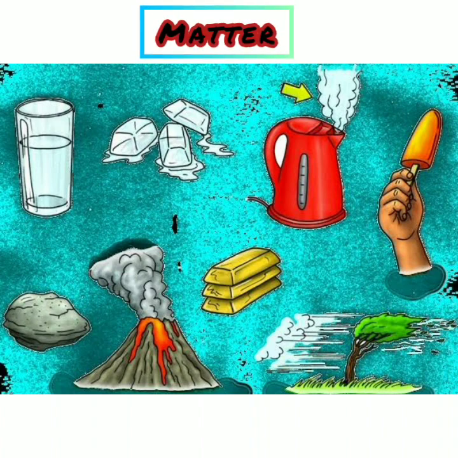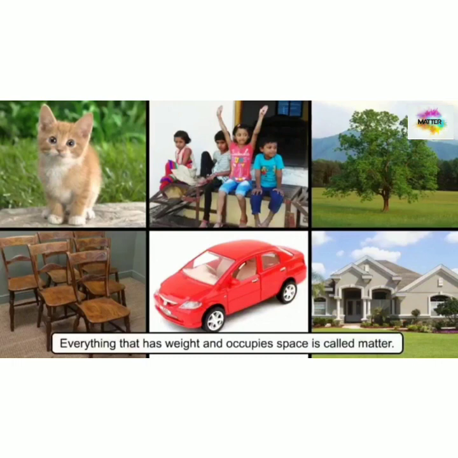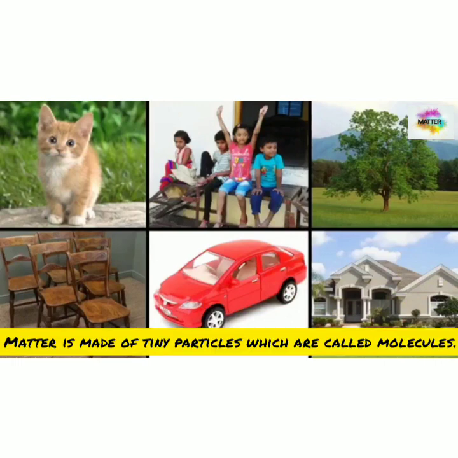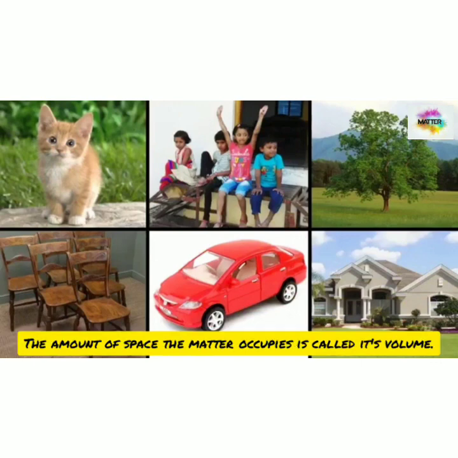Okay, students, so this was all about today's class, and I hope you all have understood whatever we have done today. Now let's revise it again. First, we discussed matter. What is matter? Very good. Everything that has weight and occupies space is called matter. Matter is made up of tiny particles called molecules, and the amount of space that the matter occupies is called its volume. Okay?